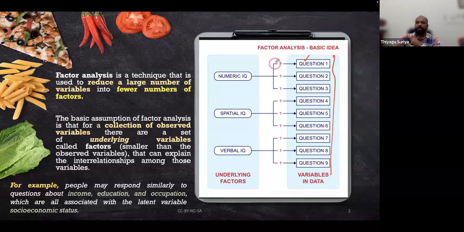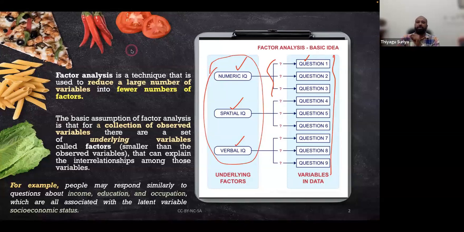In this case, the first 3 questions come under numerical IQ, which is factor 1. Then spatial IQ is question numbers 4 to 6. Verbal IQ is question numbers 7 to 9. Instead of going with 9 factors, I'm just going to reduce them into 3 underlying factors. For this purpose we are using factor analysis. Normally, factor analysis techniques reduce a large number of variables into a fewer number. Of course, is that understood?